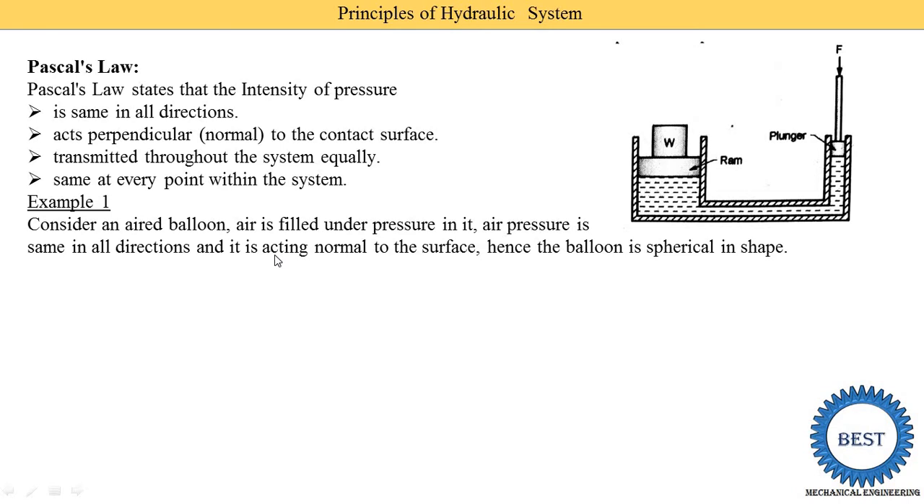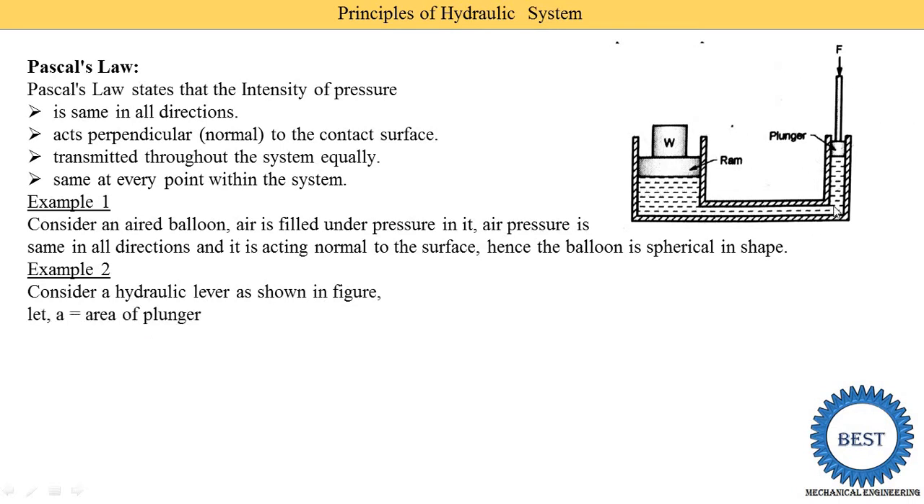Second example, consider a hydraulic lever as shown in this figure that we already discussed here. These examples I already explained. Now we take A as the area of the plunger. Here the diameter of this plunger is small d, and we find the area from this small d. So A is equal to pi by 4 into small d square, where small d is the diameter of the plunger.